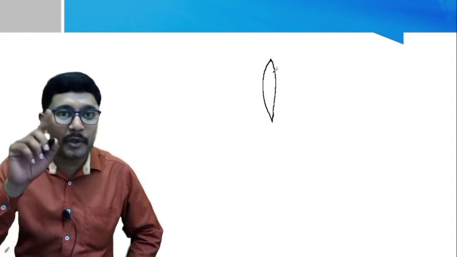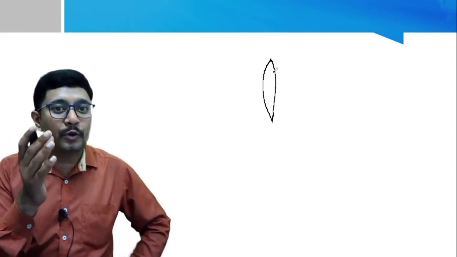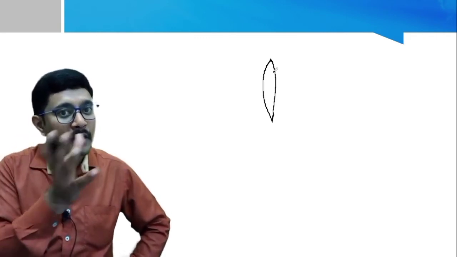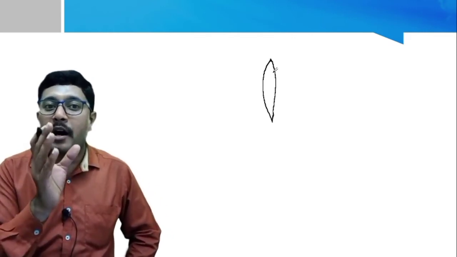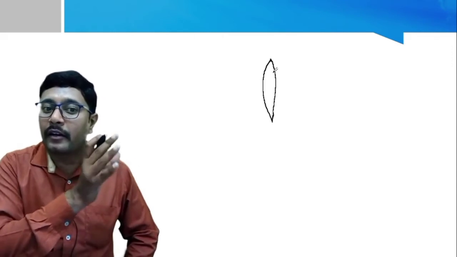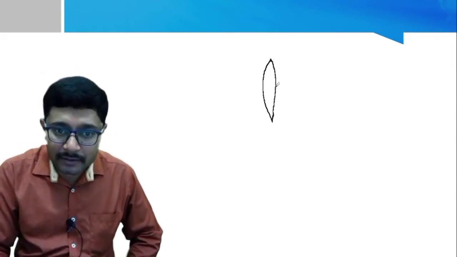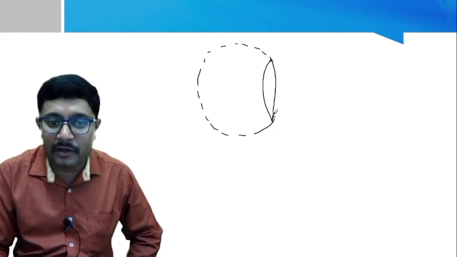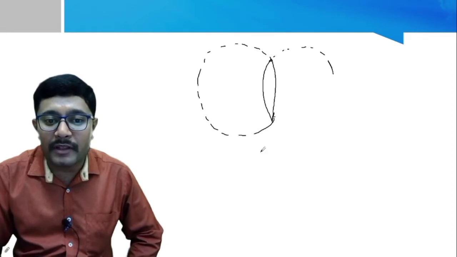I think you can remember the idea of spherical mirror. So what do you mean by spherical mirror? Spherical mirrors are the part of a sphere. Like that, these lenses are also part of the sphere. Clear? How? Where is it? We can easily identify that. See, this is a bulge surface. So if I extend this area, I will get a sphere here, one sphere, and then I will get one more sphere on this side.